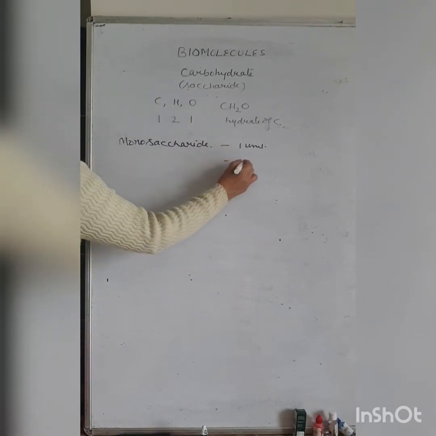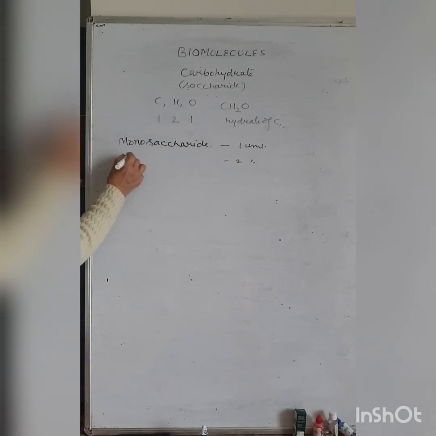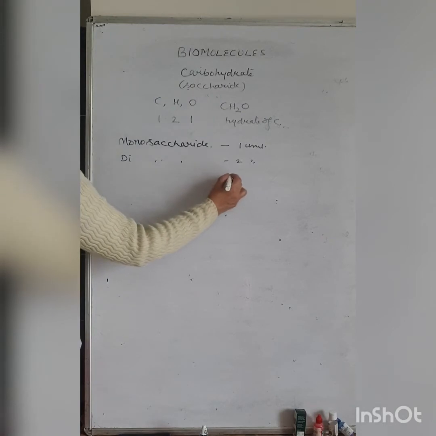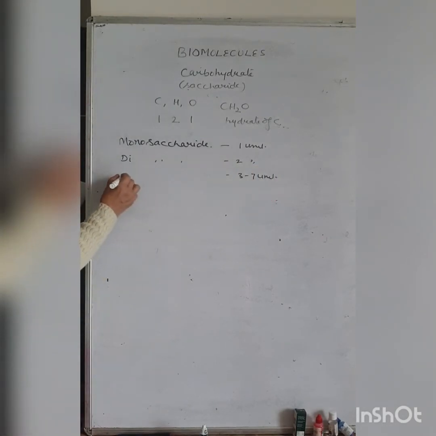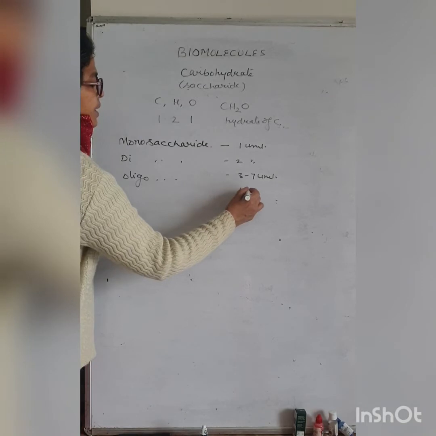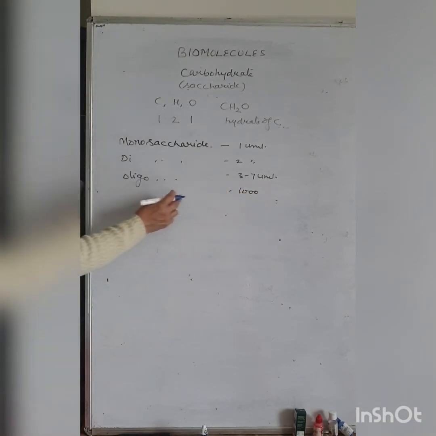When there are two units, they are called disaccharide. When there are 3 to 7 units, they are called oligosaccharide. When there are 1000 or more than 1000, they are called polysaccharide.